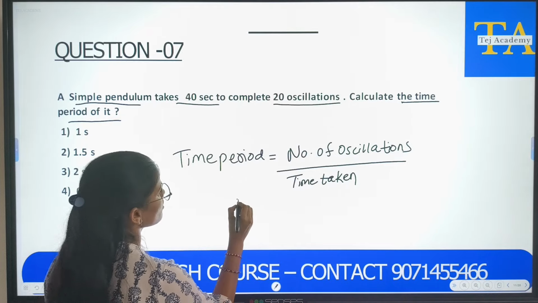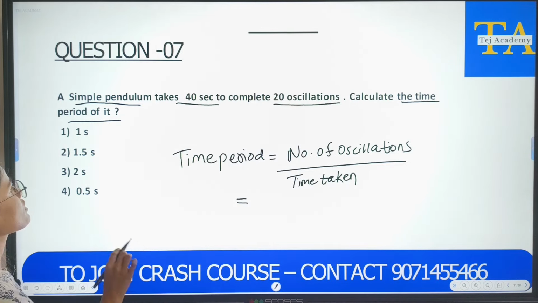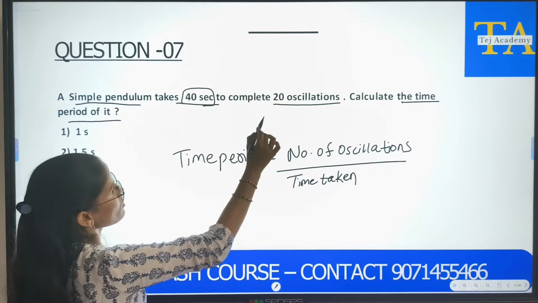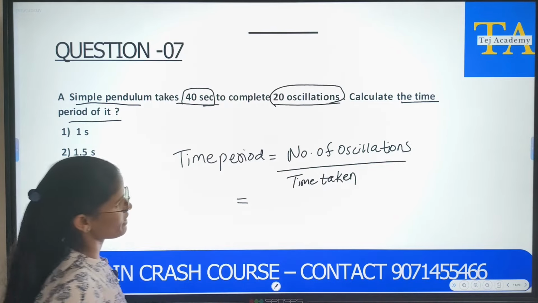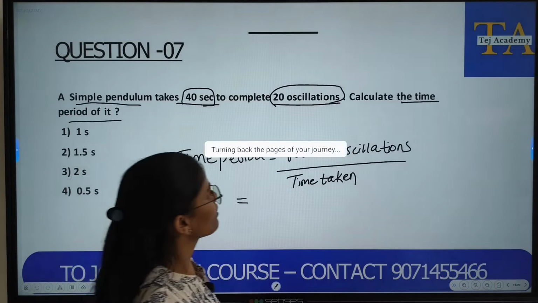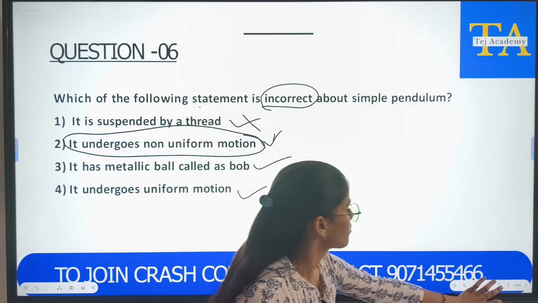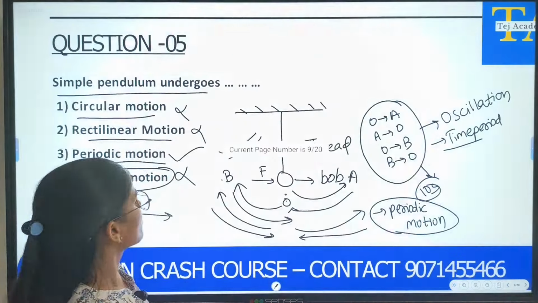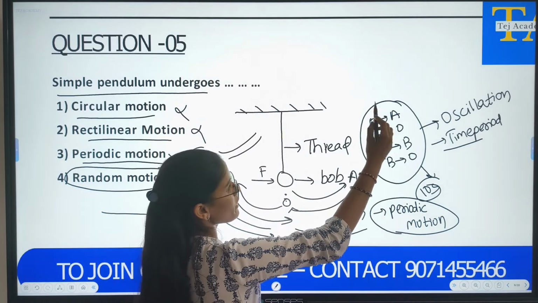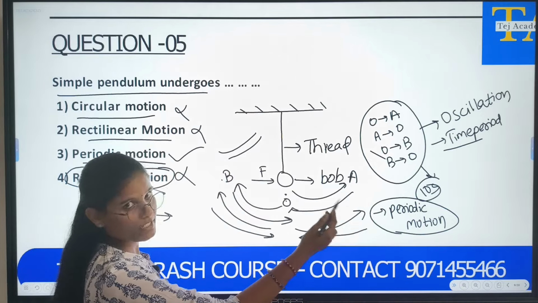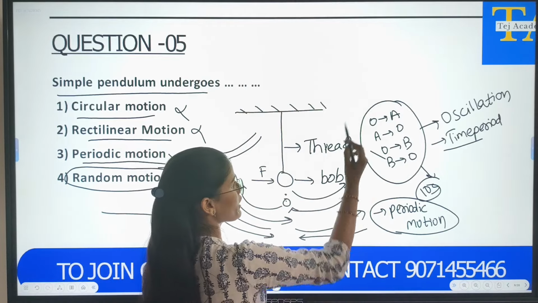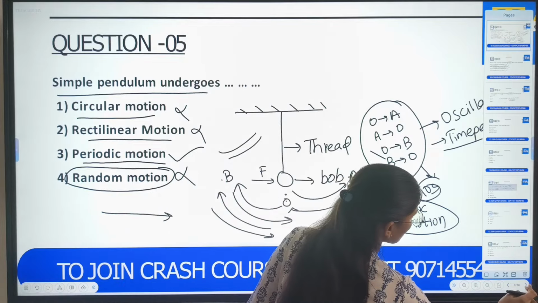taken. So, what we have been given in our question is that it took 40 seconds to do 20 oscillations. In the previous slide, I told you this is one oscillation. Like this, in the question we are discussing, it has got 20 oscillations.